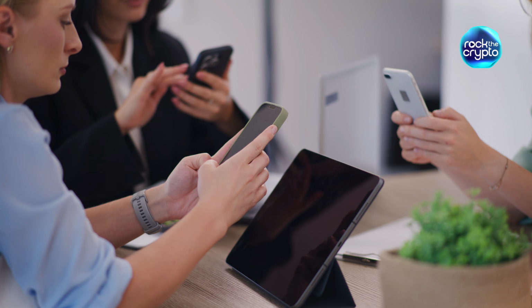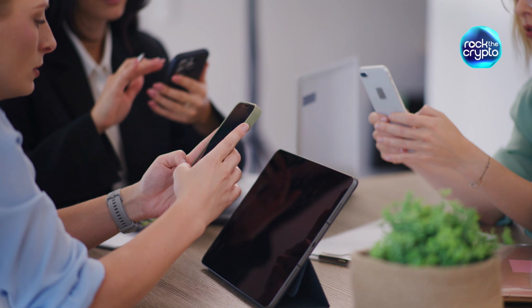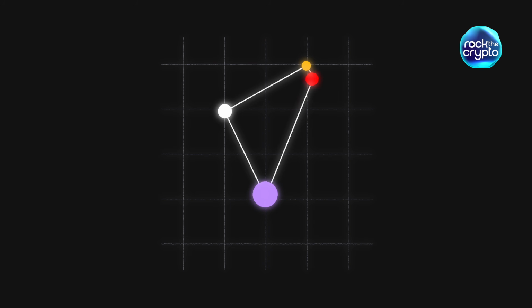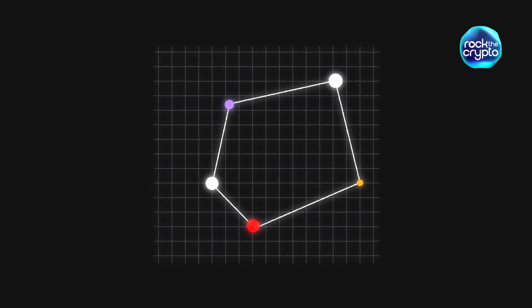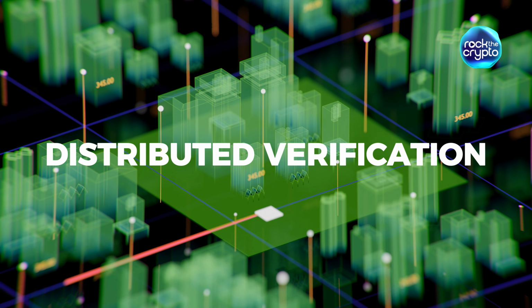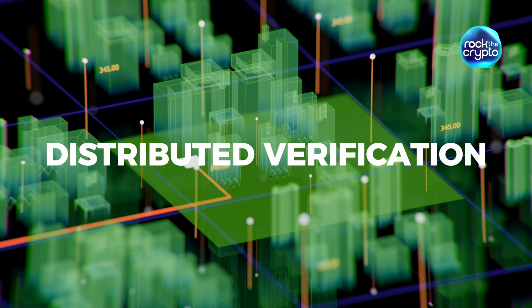Because this process happens across many independent computers, everyone on the network ends up with the same updated version of the ledger. So instead of relying on a single institution to check whether your transaction is valid, blockchain distributes that responsibility across a network of independent computers.